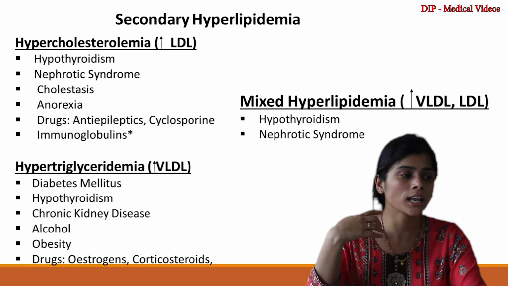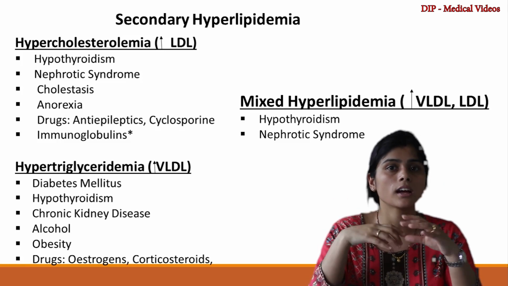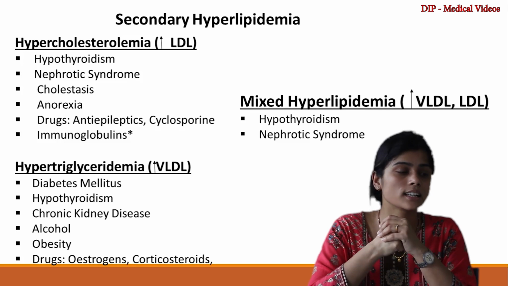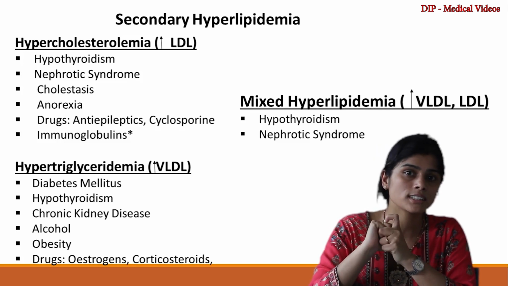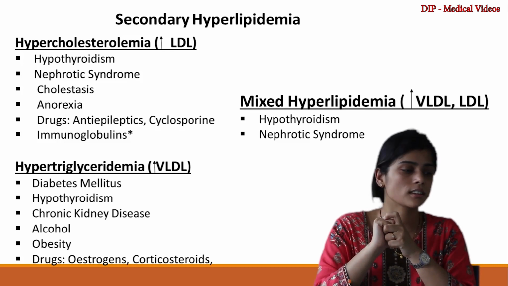Secondary hyperlipidemia can be in the form of hypertriglyceridemia, where you have increase in VLDL level, which can be because of diabetes mellitus, hypothyroidism, chronic kidney disease, alcohol, estrogens, etc.